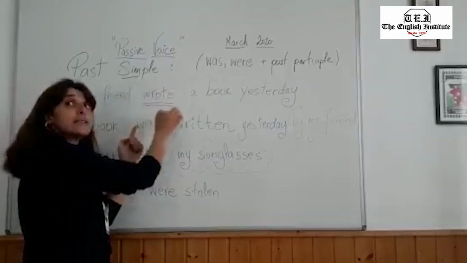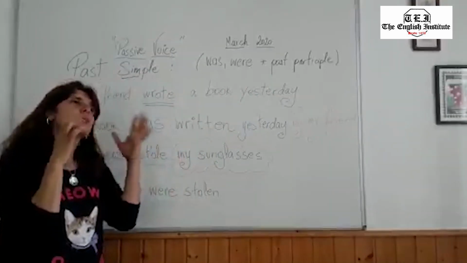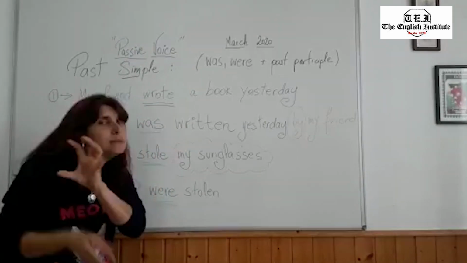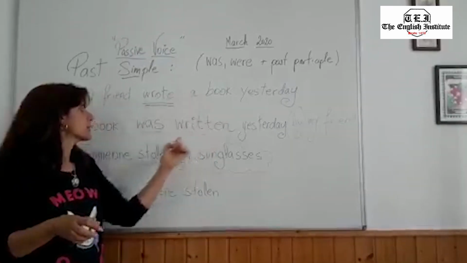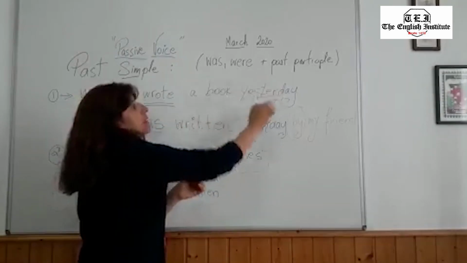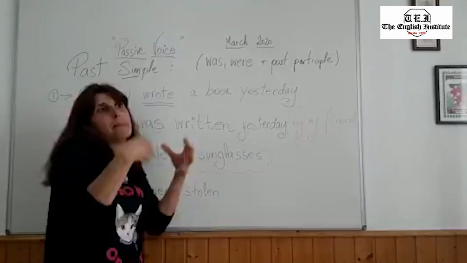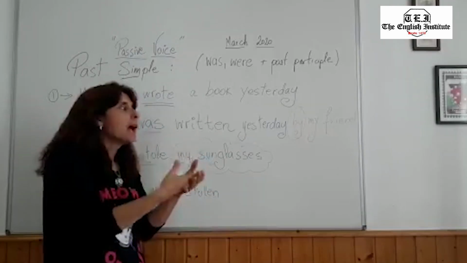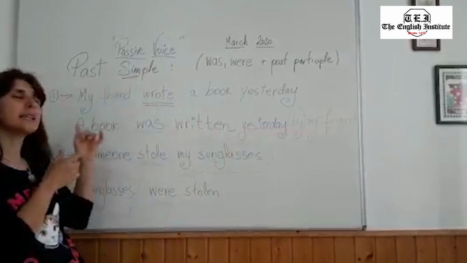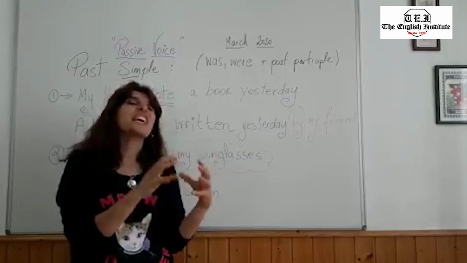And then you have to think about the verb. The verb has to be in past participle. Remember? In past participle. So because wrote, obviously, is an irregular verb. Write, wrote, written, third column. That's what we have to add afterwards. A book was written. And then we are going to write whatever is after the book, in this case, yesterday. If you know the person, my friend, my brother, Tom, Mary, you need to add the preposition by and then obviously the name. So now the sentence is a book was written yesterday by my friend. You're focusing really on the action.